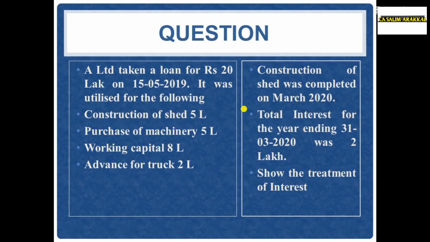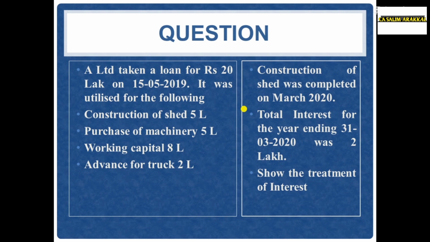Friends, we learned that borrowing cost directly attributable to the construction, production, or acquisition of a qualifying asset can only be capitalized as part of the cost of the asset. The company took a 20 lakh rupees loan. They incurred 2 lakh rupees as interest. The loan was utilized for a purpose. You should know which is the qualifying asset.